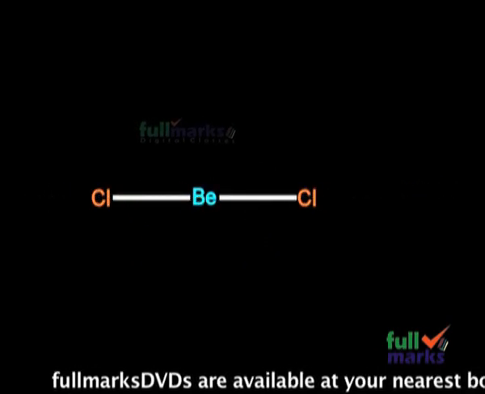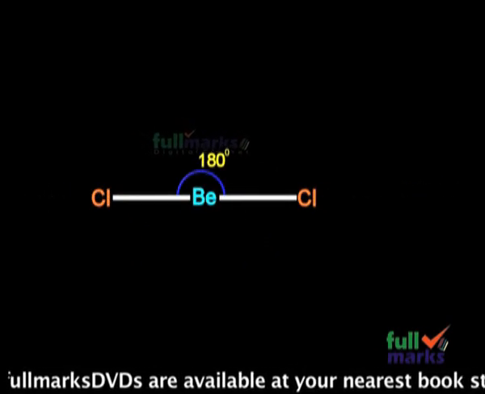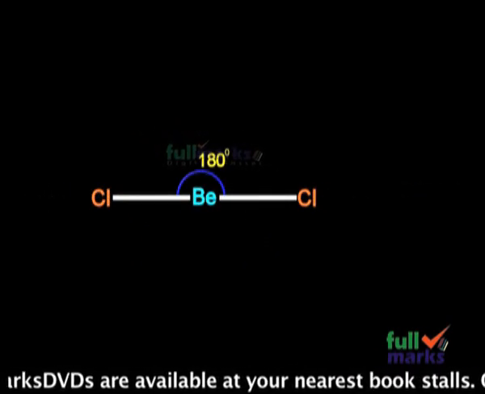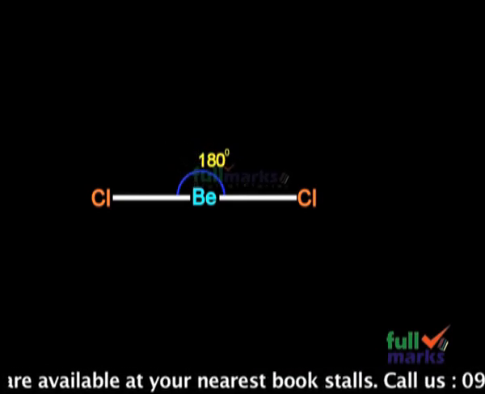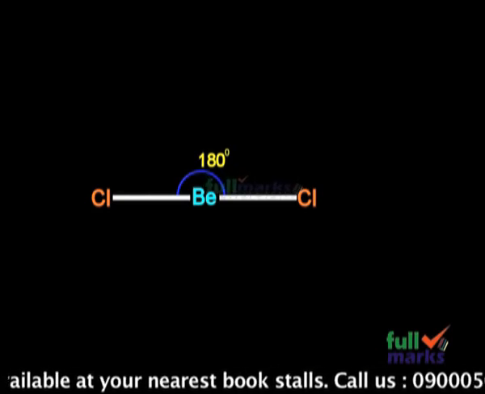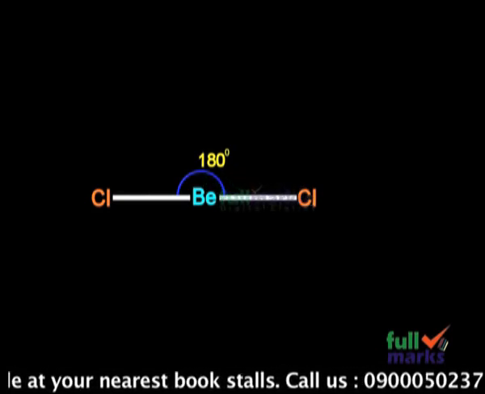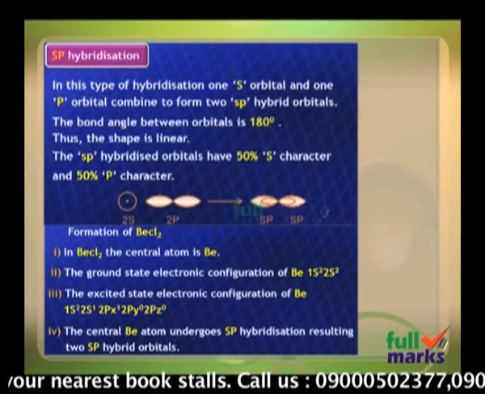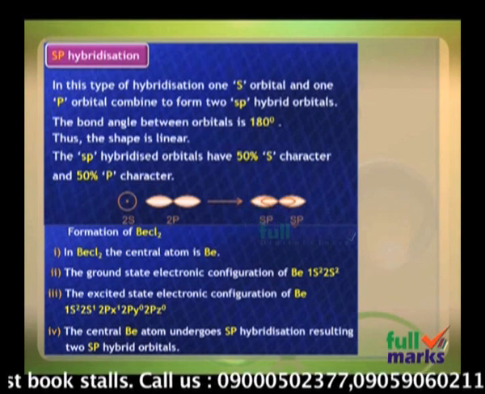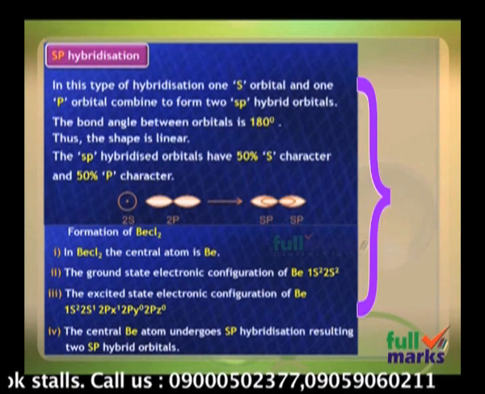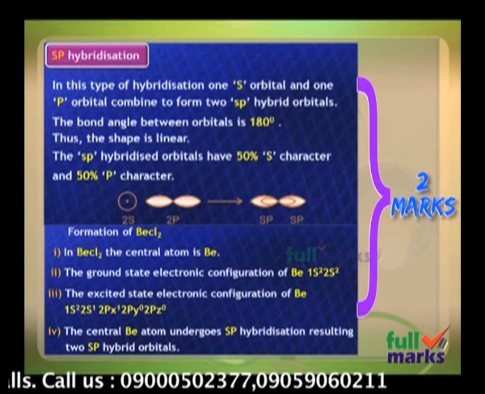As a result, beryllium chloride molecule possesses linear shape with bond angle 180 degrees. So in this way, we can explain the sp hybridization by taking beryllium chloride as an example. And dear students, if you cover all these points along with the diagrams shown here, then for this sp hybridization, 2 marks will be awarded.